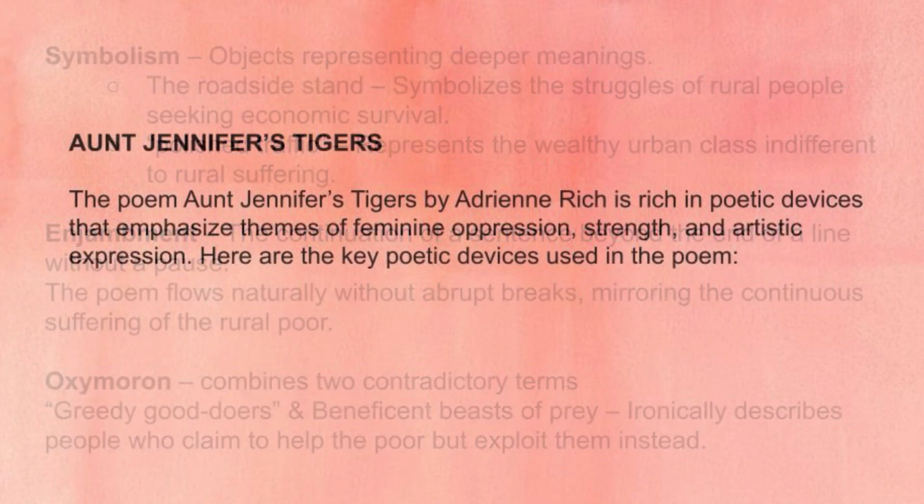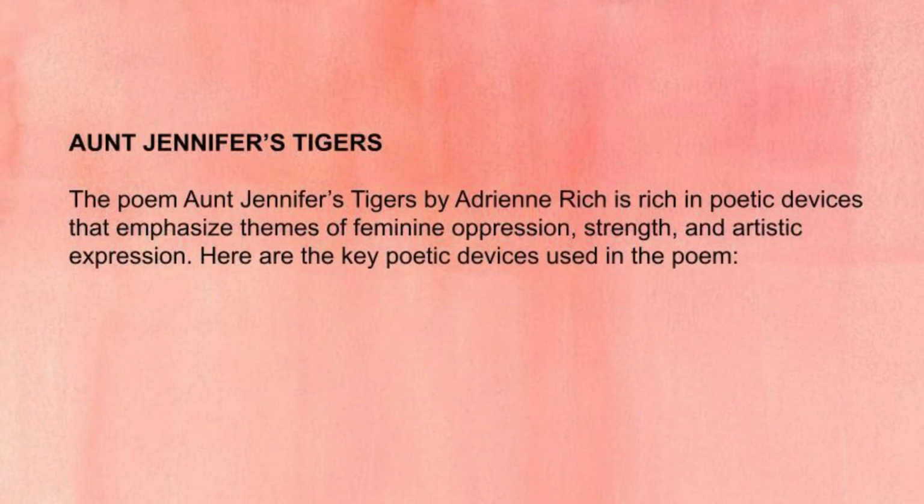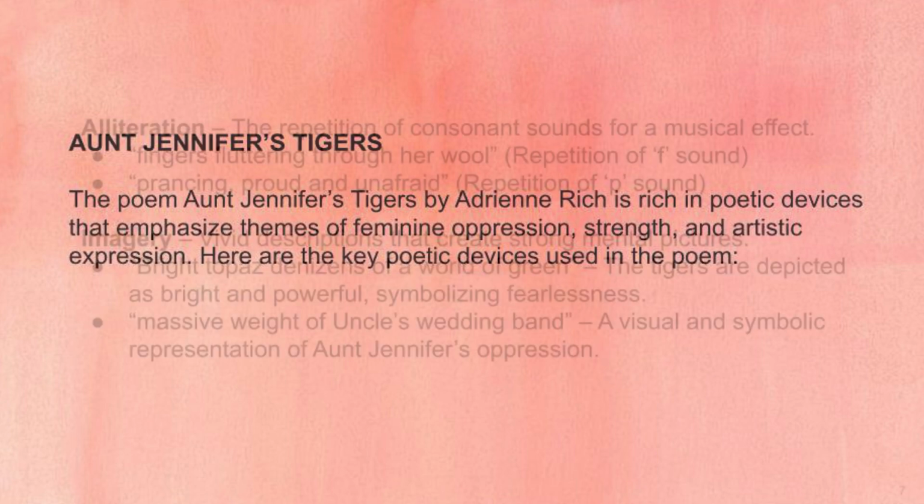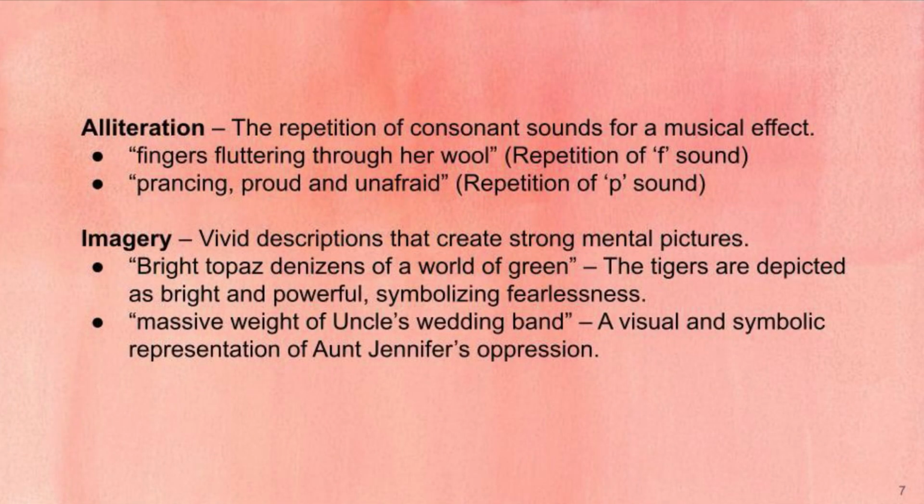So next, let's look at the poem Aunt Jennifer's Tigers, written by Adrienne Rich. So let's look at the examples of alliteration. Fingers fluttering through her wool, where the f sound is repeated. Prancing, proud, and unafraid, where the p sound is repeated.